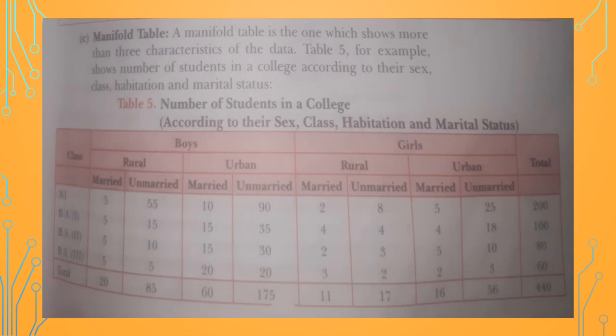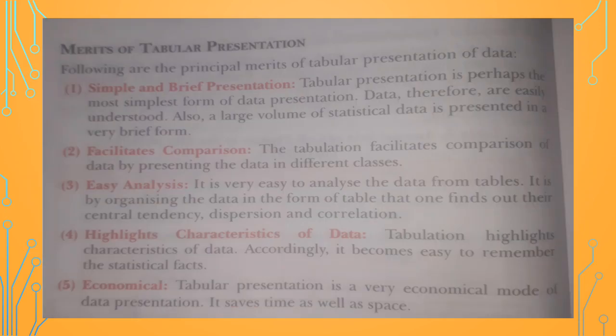Like here in this table we have divided the students class wise, then according to male and female, then according to rural urban area, and lastly married and unmarried. Clear? So this is more than 4 qualities we are taking for presenting our data. This is known as a manifold table.